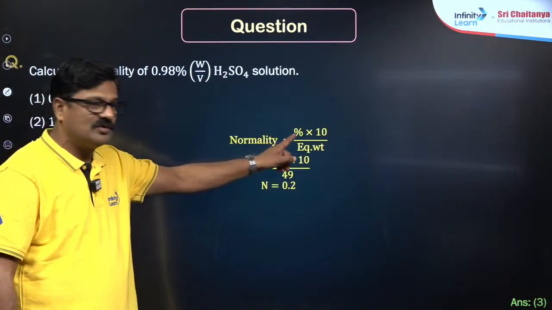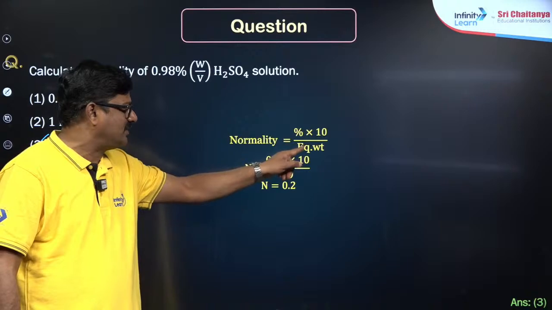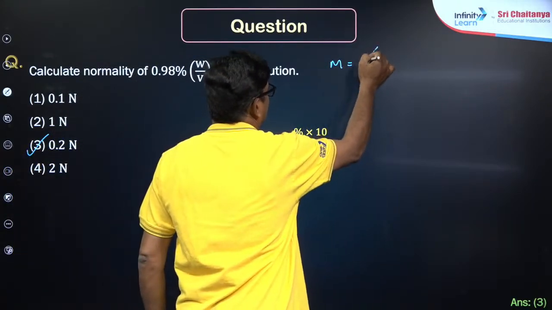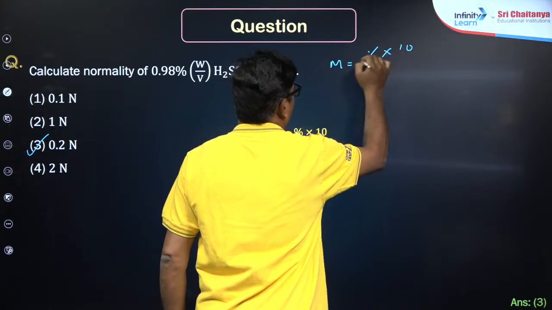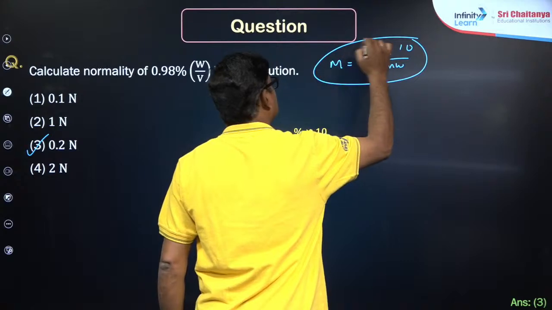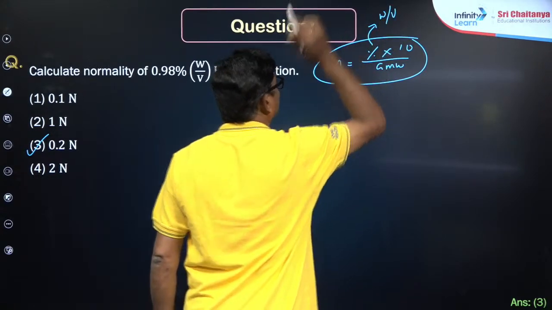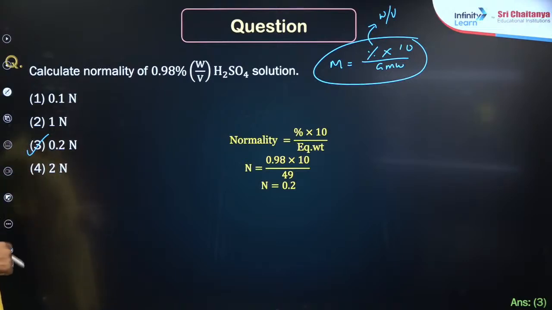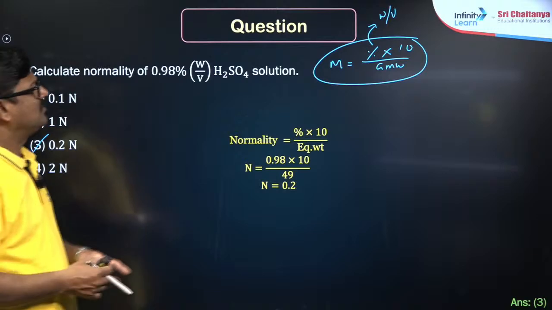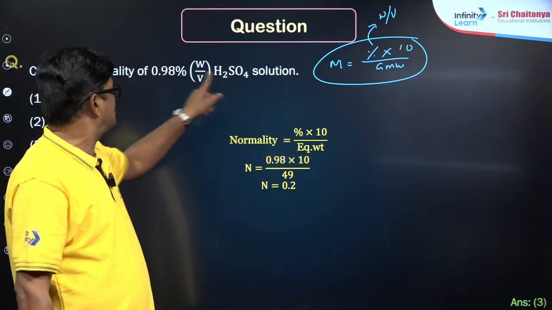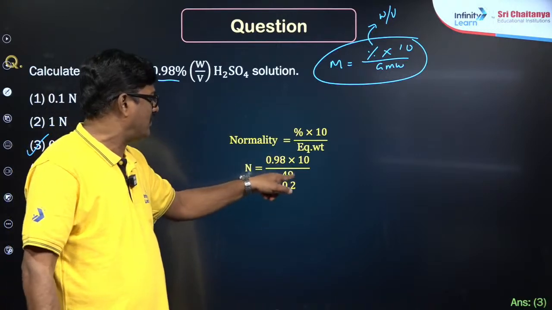How? Let me explain to you. Normality is equal to percentage into 10 by equivalent weight. Just like molarity is equal to percentage into 10 by gram molecular weight. So the percentage which is taken, you have to take weight by volume. If weight by weight is taken, you have to multiply with its density as well. Okay, that's the important thing. So instead of gram molecular weight, take gram equivalent weight. So it is going to be 0.98 into 10 upon 49.